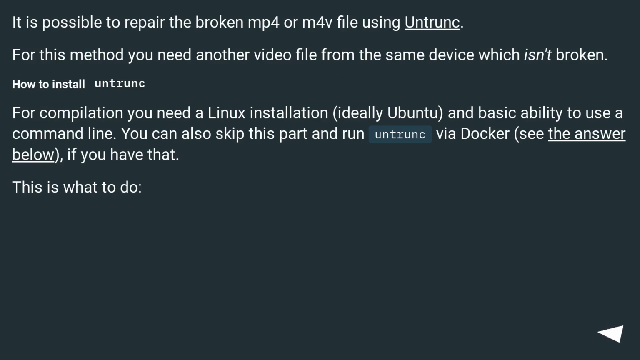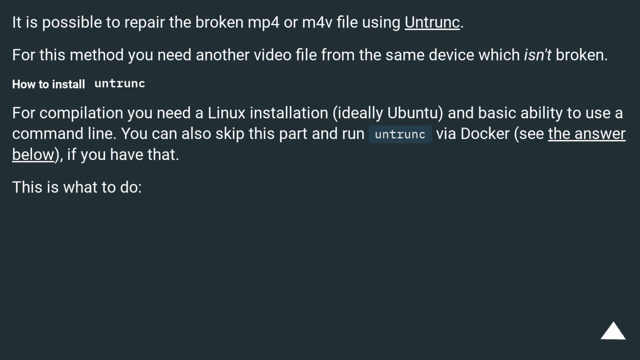It is possible to repair the broken mp4 or m4v file using untrunk. For this method you need another video file from the same device which isn't broken. How to install untrunk? For compilation you need a Linux installation, ideally Ubuntu, and basic ability to use a command line. You can also skip this part and run untrunk via Docker, see the answer below, if you have that.